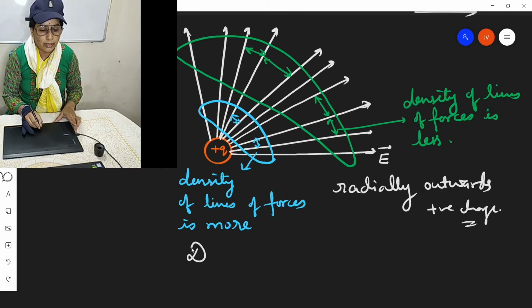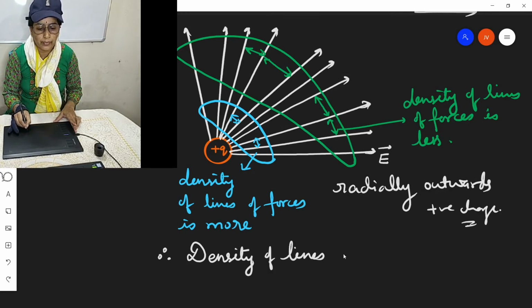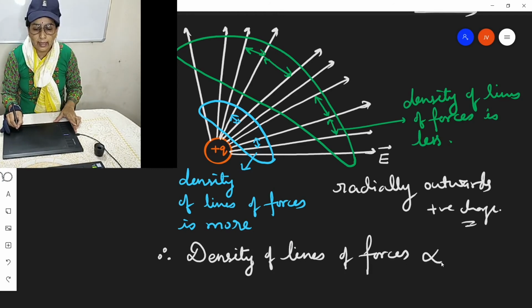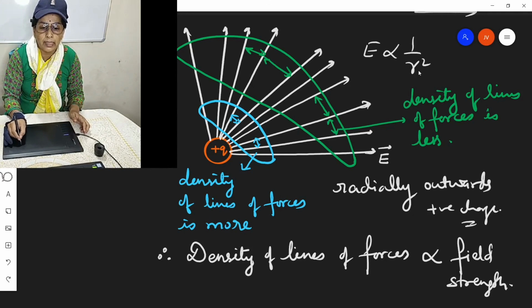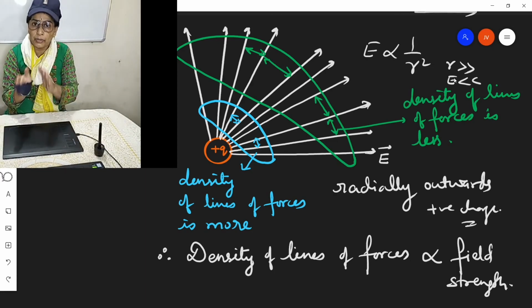So we can give a conclusion that the density of lines of forces is directly proportional to the field strength. So we have E inversely proportional to r square. That means if distance is more, then electric field will be less. That is from the formula.